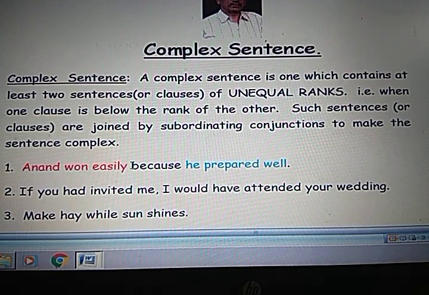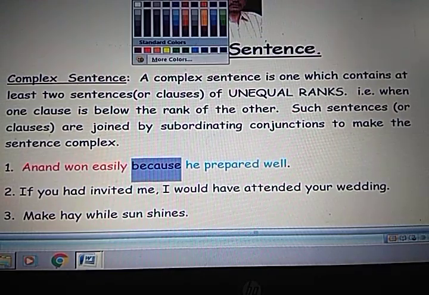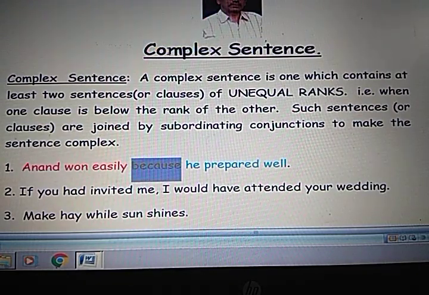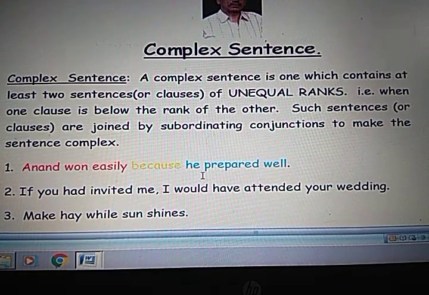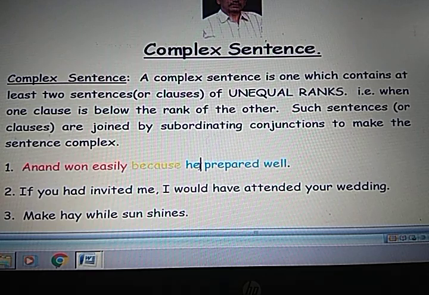What is this conjunction? Because. This because is called a subordinating conjunction. So, Anand won easily and he prepared well, both these clauses are connected with because. Clear? So this sentence is a complex sentence.